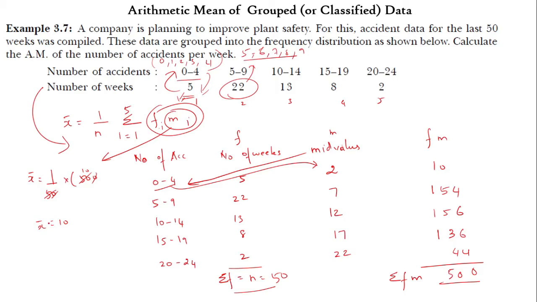Okay, the number of accidents in a week is the thing we need to find here. So number of accidents per week, that means 10 accidents per week.